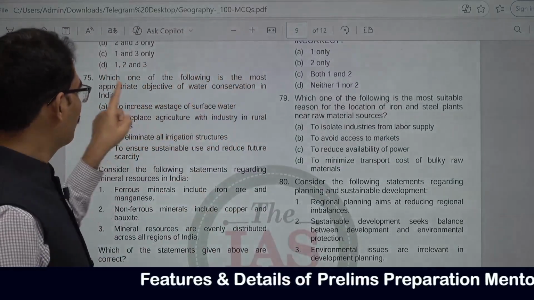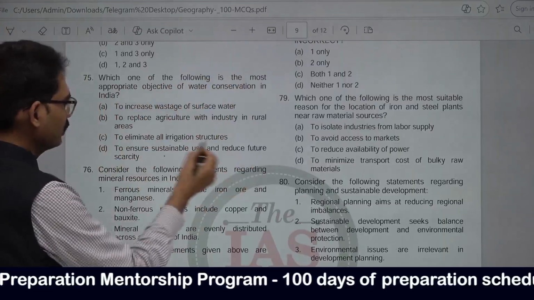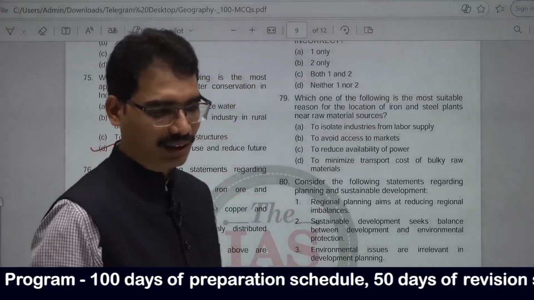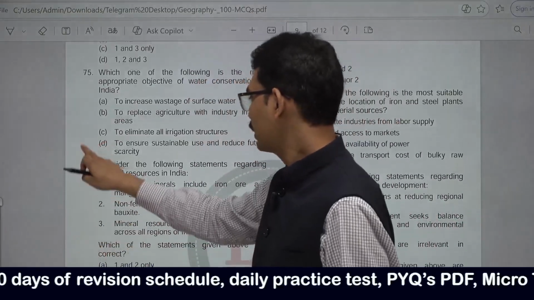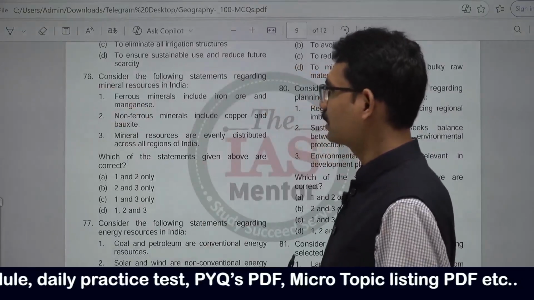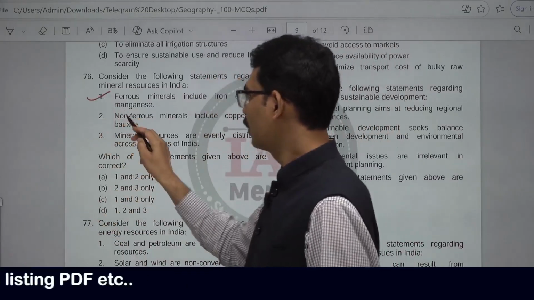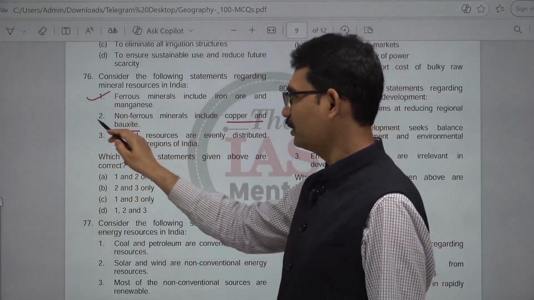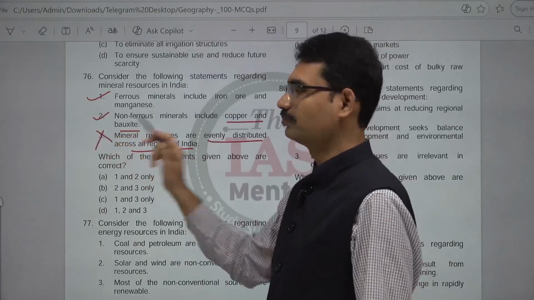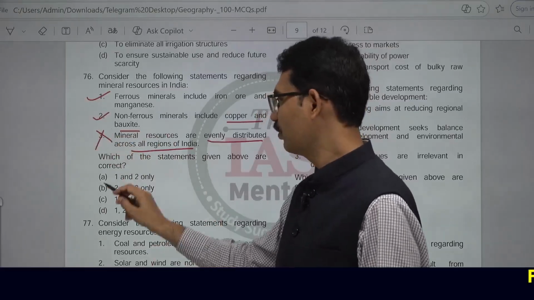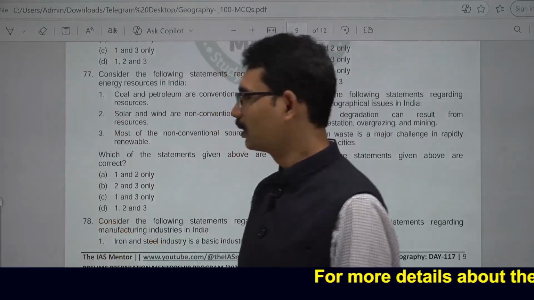Which one of the following is the most appropriate objective of water conservation in India? This is to ensure sustainable use and reduce future scarcity. That is the answer. Next, 76. Consider the following statements regarding mineral resources in India. Ferrous minerals include iron ore and manganese. Correct one. Non-ferrous minerals include copper and bauxite. Correct one. Mineral resources are evenly distributed across all regions. No, they are not evenly distributed. 1 and 2. Next, 77.